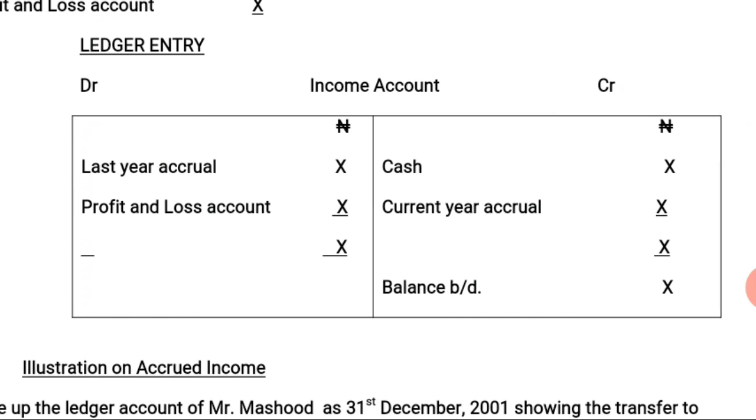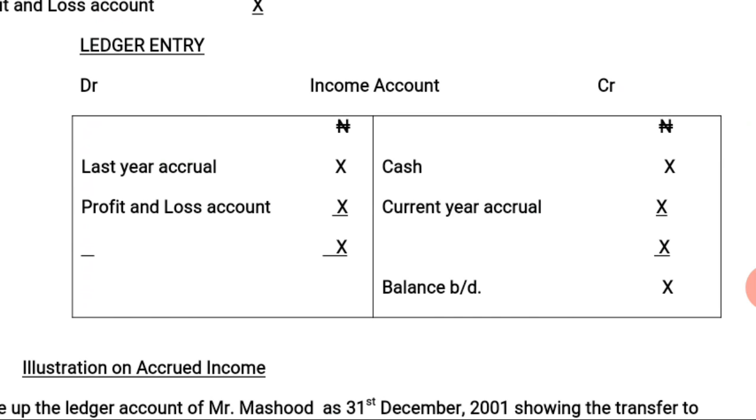Then the current year accrual will now be added to the cash, and you deduct the last year accrual from it.